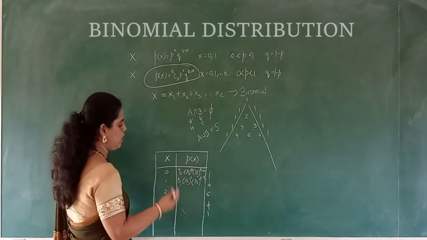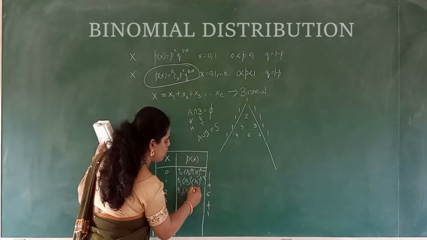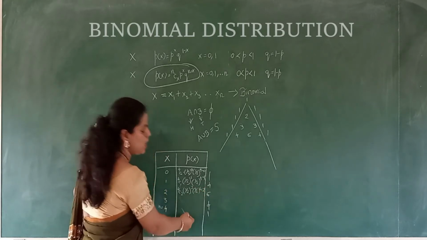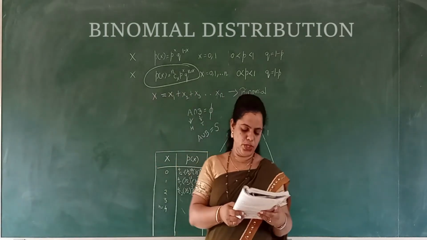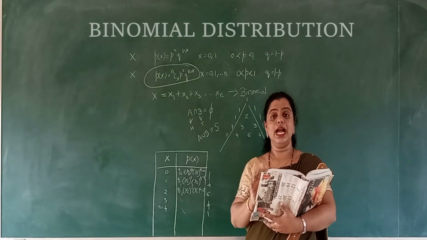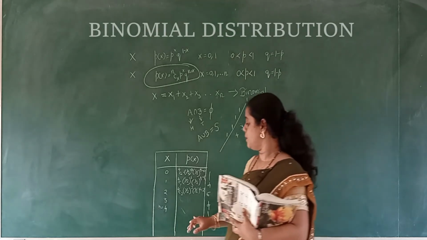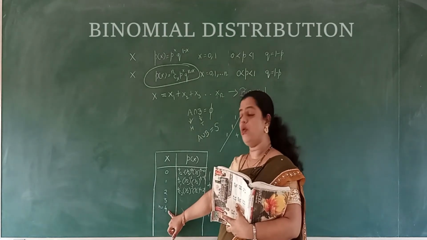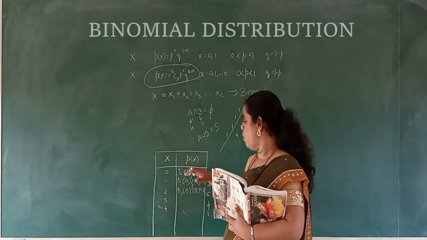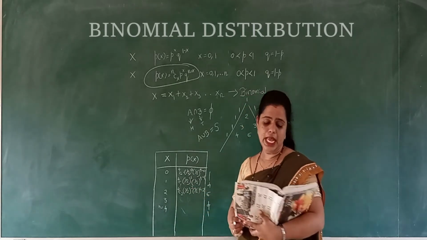This is how it will be written. Whether it is 1 by 4 or 1 by 2, whatever it is, we'll be writing 4C2, 1 by 2 to the power 2, 1 by 2 to the power 4 minus 2. In the same way, you will be writing for all till 4. Then if n is equal to 5, how to write, that is also given in your book. So there are n plus 1 probability terms. Even if there are 4 trials, you will be writing till 1, 2, 3, 4, 5 terms of probability terms.